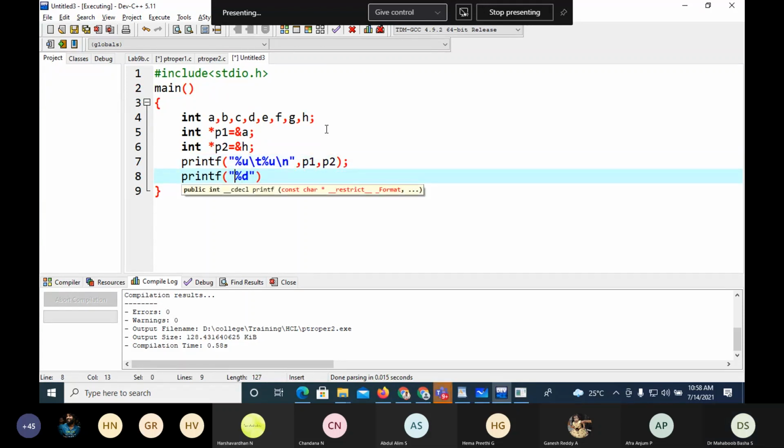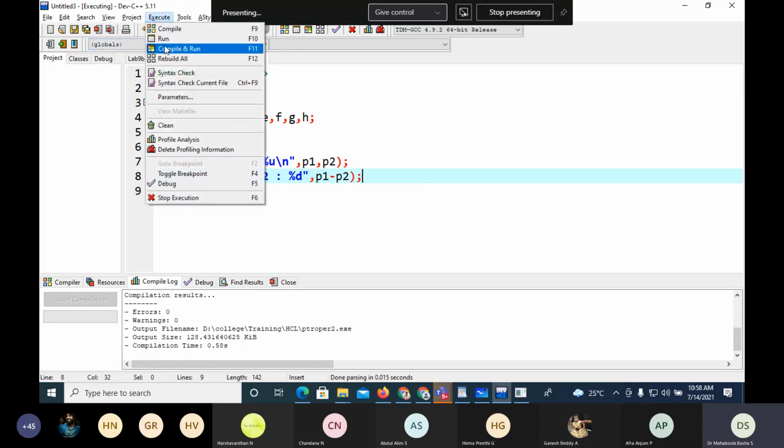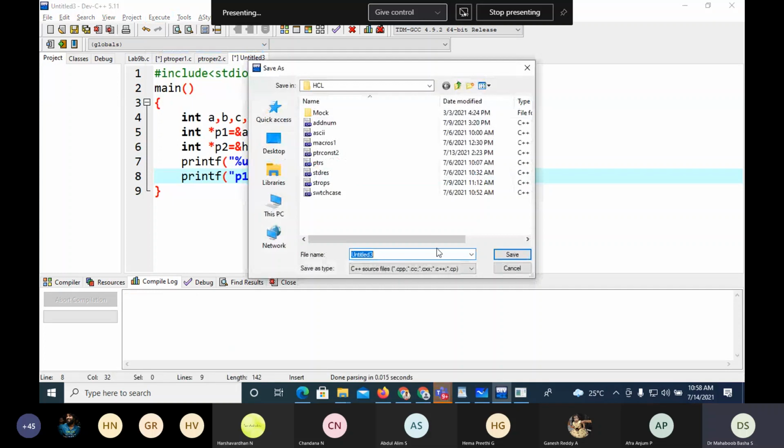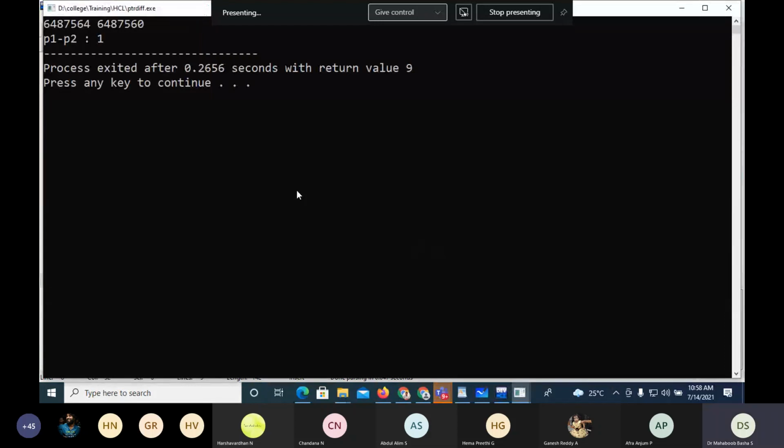So I can write here P1 minus P2. Suppose if it is negative, okay, we'll change it. So I'll say P1 minus P2. Now you see what you are going to get here. So I'll execute this. Ptr difference dot c. Oh, it is beside.